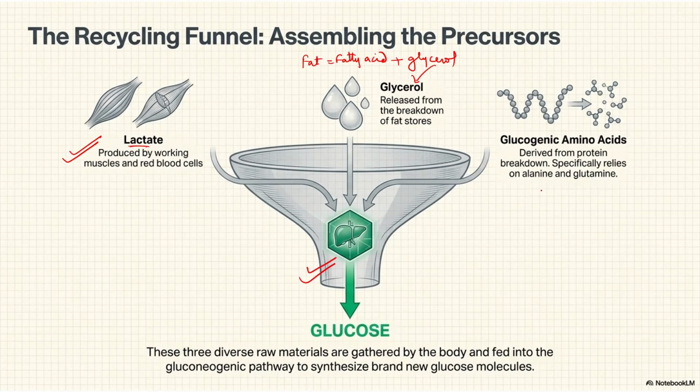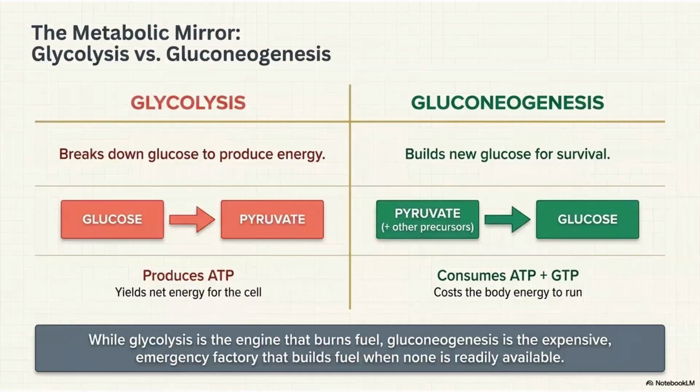And when too long starvation is going on, a few amino acids like alanine and glutamine will be used to produce glucose. They are also known as glucogenic amino acids. These are the raw materials gathered by the body and given to the liver to produce new glucose.